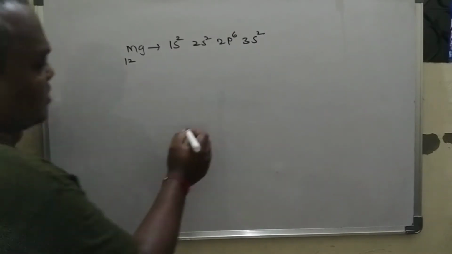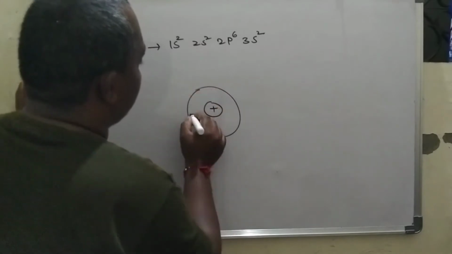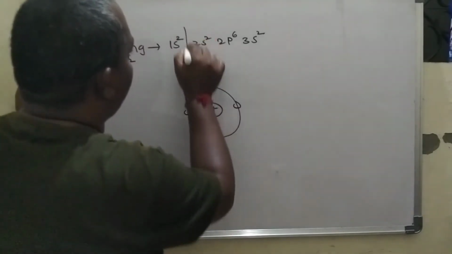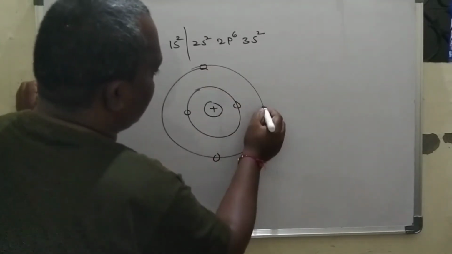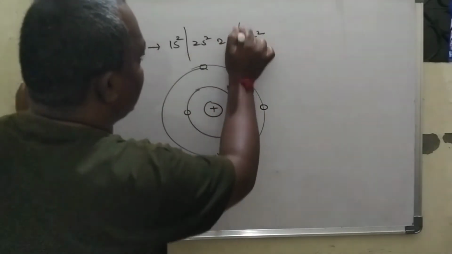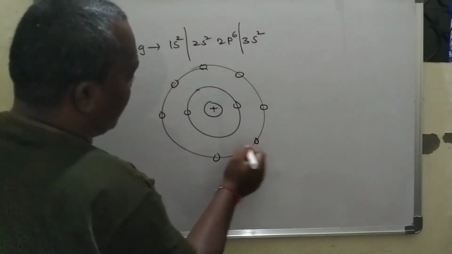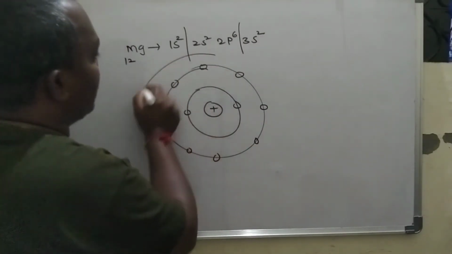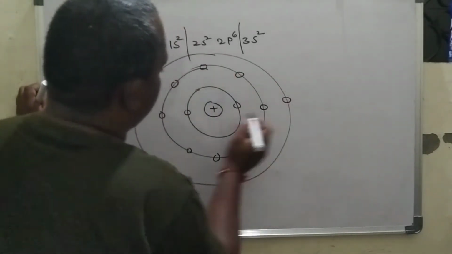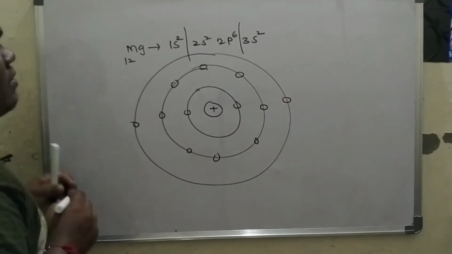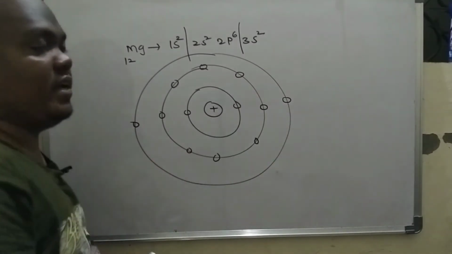So there are 2 electrons in the first shell and 8 electrons in the second shell. Now I write the third energy level, that is 3s2. There are 2 electrons in the third energy level. Now the atom is complete.